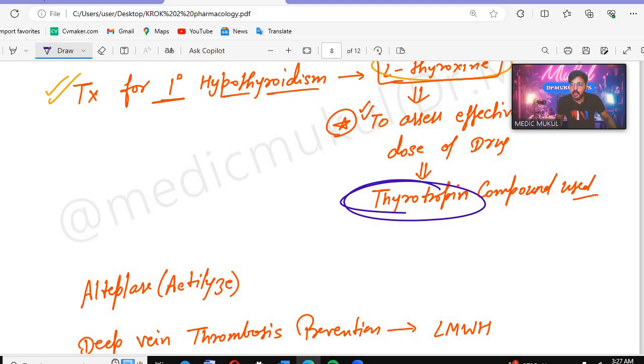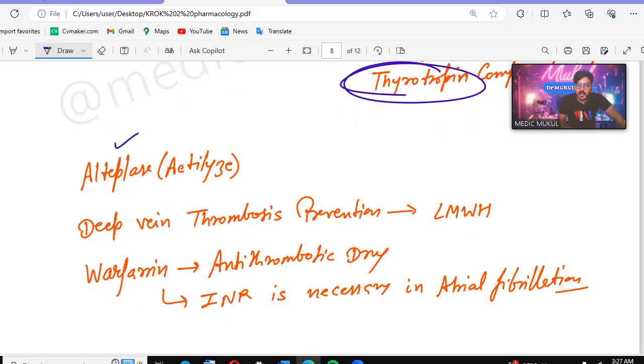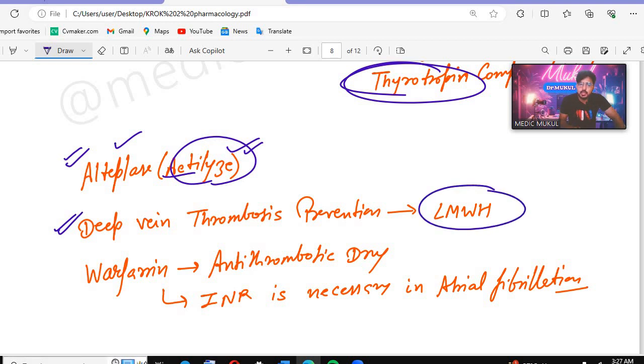Okay. Then remember there is another name of alteplase, that is actylase. The common name is alteplase that we will give, but it can also be given as actylase. In case of deep vein thrombosis prevention, we will go for low molecular weight heparin. Warfarin, we have the anti-thrombotic drugs.